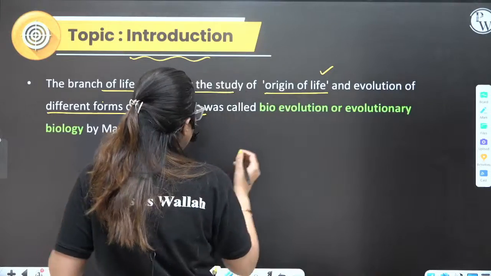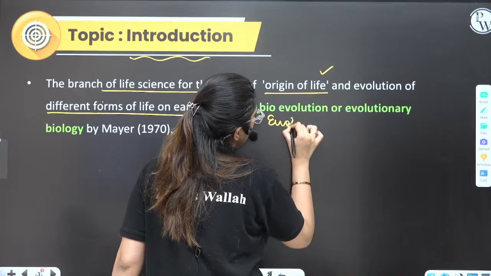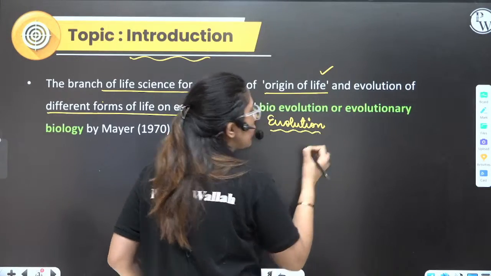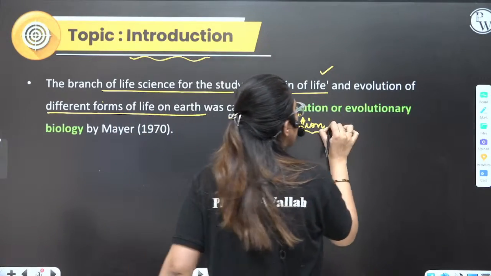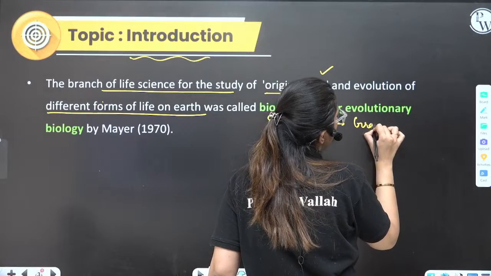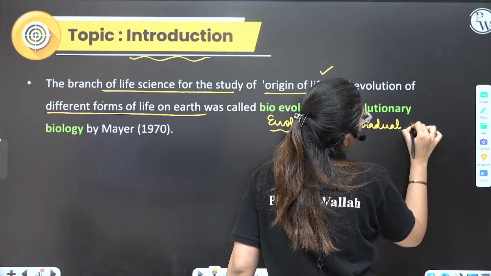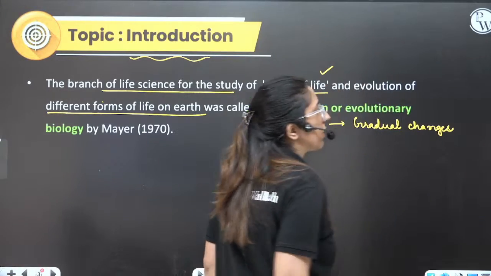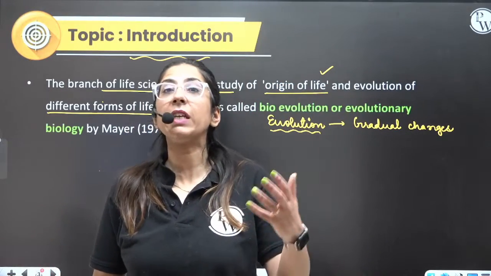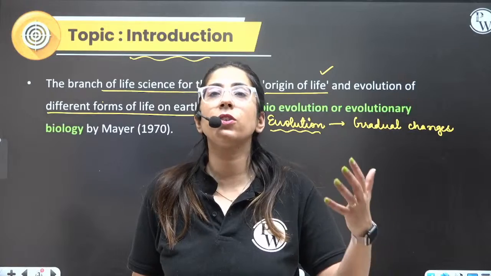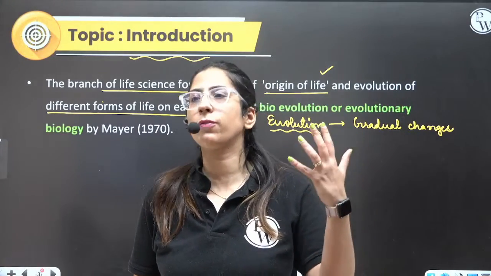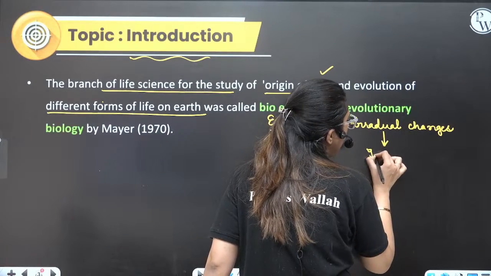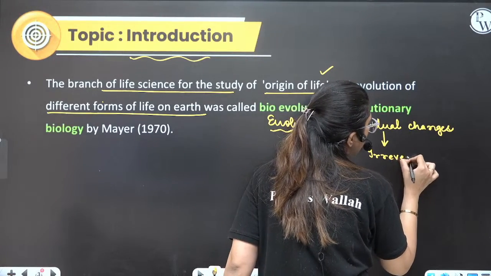So what is evolution? Evolution means gradual changes. And if, buddies, I am saying gradual changes, it doesn't mean that changes are occurring within a year. That means the changes are occurring over millions of years. So gradual changes, and these changes are irreversible.